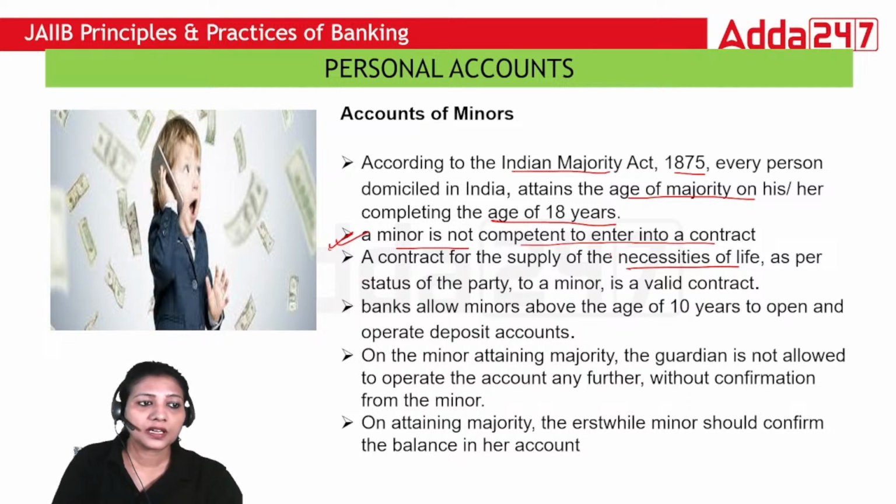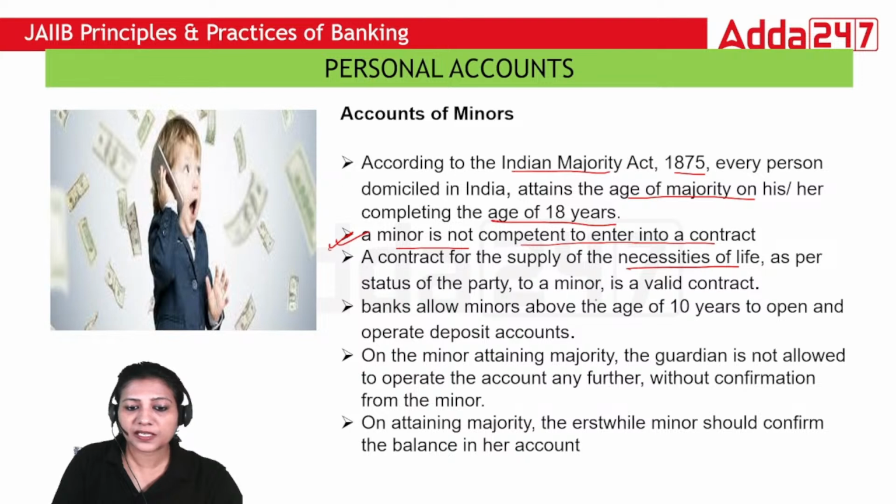Suppose a minor doesn't have parents and the court has appointed a legal guardian to look after the minor. In that case, if the minor is holding any kind of estate, he or she can sign a contract for getting the necessities of life. That is an exception which has been given.